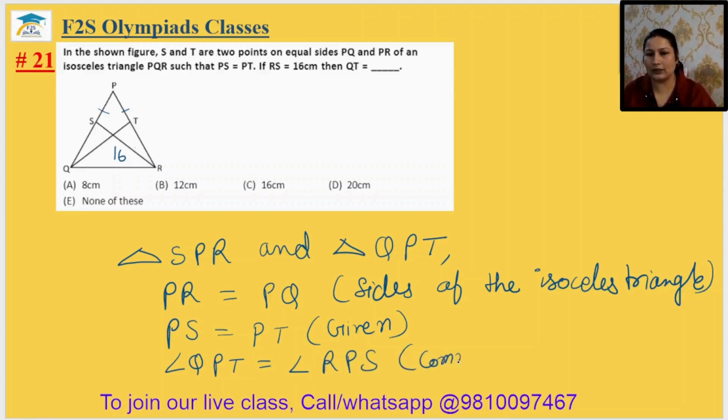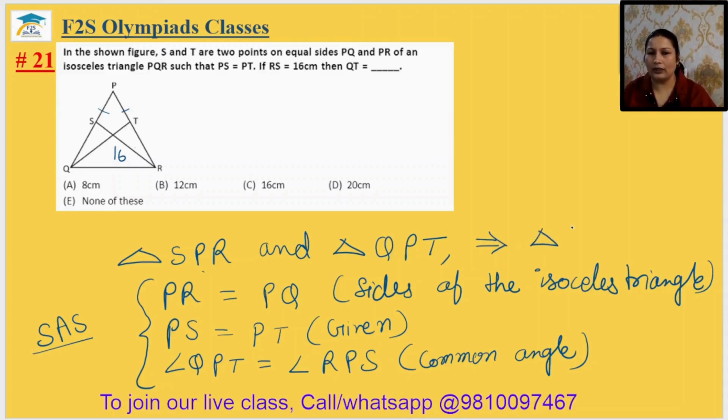Common angle it is. So we can say using the SAS rule, side angle side, both the triangles are congruent.